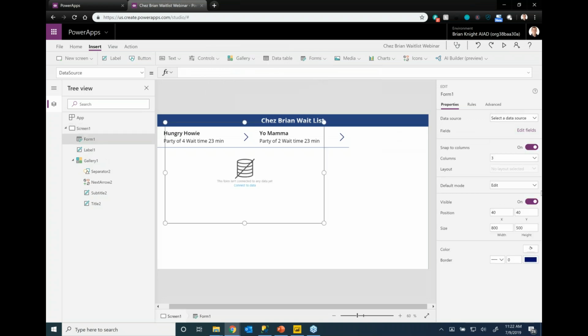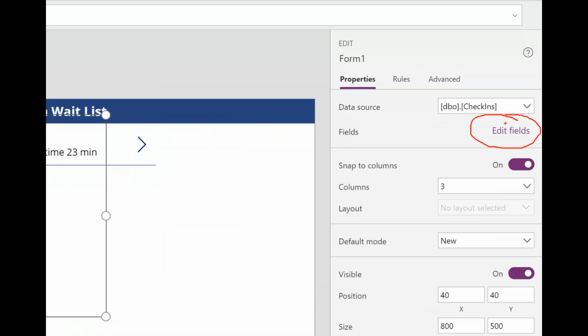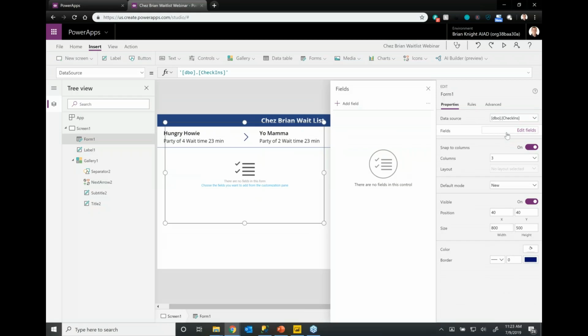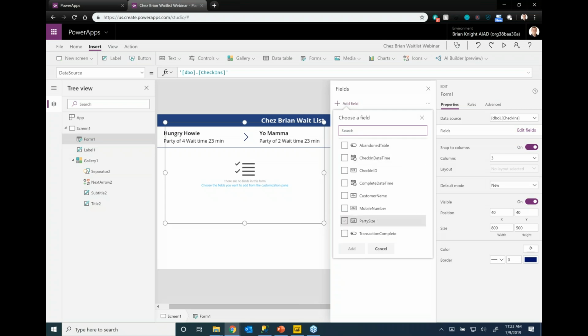When I do that, my first step, I want to say I'm going to allow this for new records. So I want this to be a new item. I'm going to point to the check-ins table. There we go. And the first thing it's asking here is, what do you want to edit here? So I'm going to change this right here to point to the fields that I want to edit. As I go through here and I hit add field, it's going to ask me what do you want to do here? Well, all I need is really the customer name.